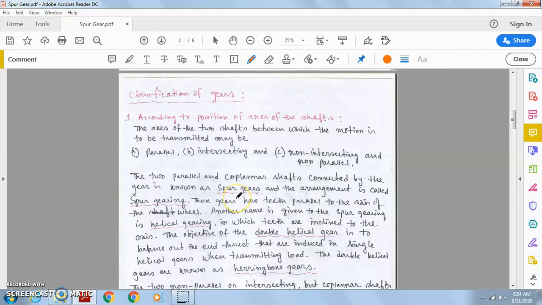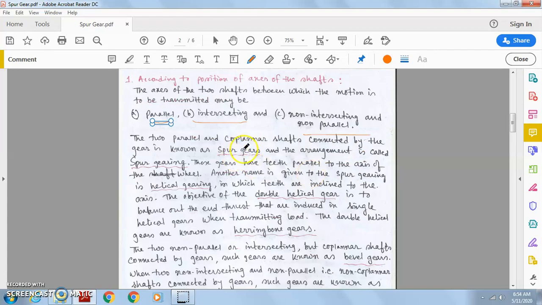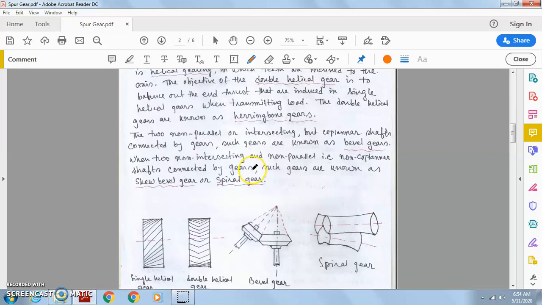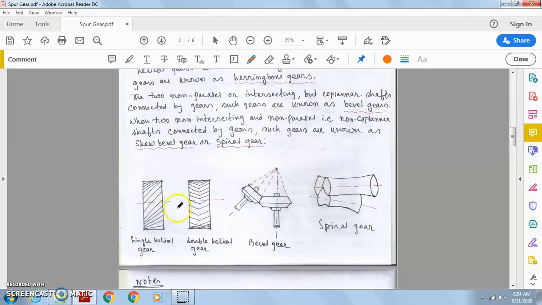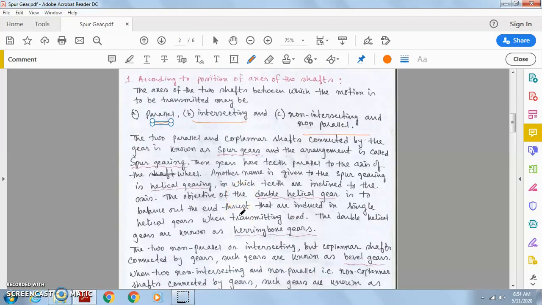Now classification. Based on the position of the axis of the shafts, the gears are classified into three main types: parallel type, intersecting, and non-intersecting non-parallel type. Two parallel and coplanar shafts connected by the gear is known as the spur gear. It looks like this. The arrangement is known as spur gearing.